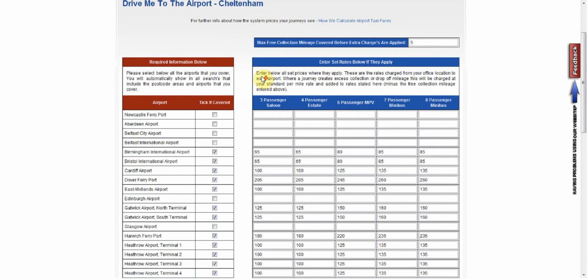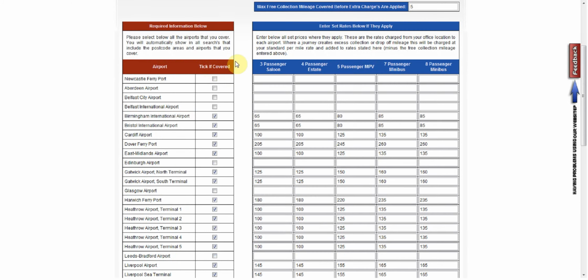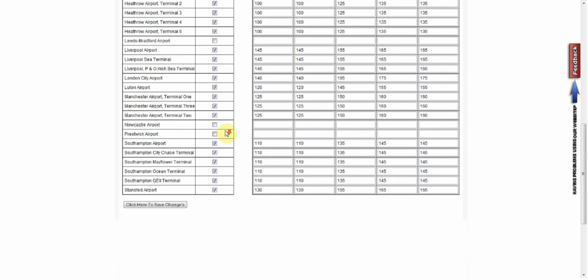Just scrolling down the page, the first thing you're going to notice is that one section's red, one section's blue, and that's for a specific purpose. The red side of the section you must fill in. So this is a required information sector. If you do not tell us which airports you are willing to cover, you won't show for any. So you need to tick at least one of these boxes, or several if you're willing to cover more than your home territory. But that's all that is. It's a simple little tick box. Tell us what airports that you cover, and we'll be able to go forward from there.